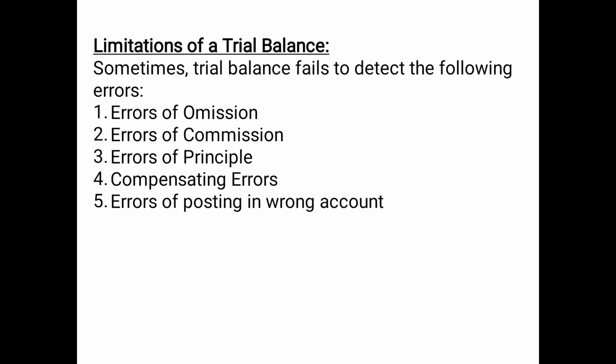The 4th point, compensating errors. That means an error which hides the error of the other. For example, if instead of debiting 500 to Ram, you have debited 500 to Sham, again the same thing. There the amount will be shown on the debit side, but an error of one has compensated for the error of the other. So this will not be detected by the trial balance again. And the last one, errors of posting in a wrong account, can be considered the same example. So these are the limitations or disadvantages of a trial balance.